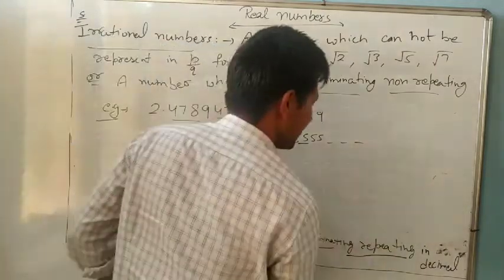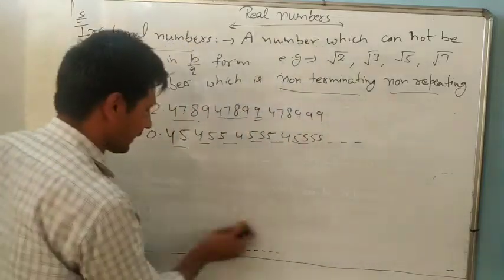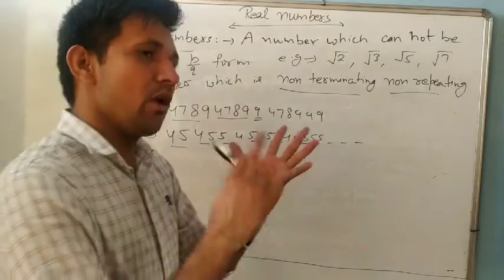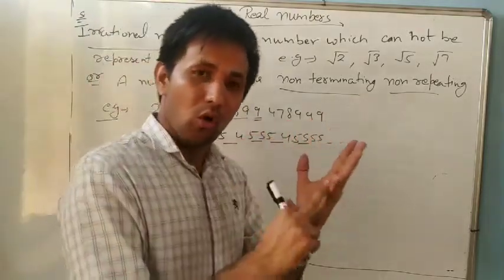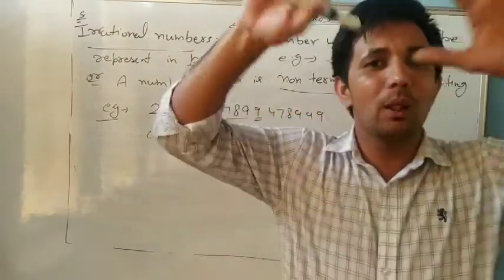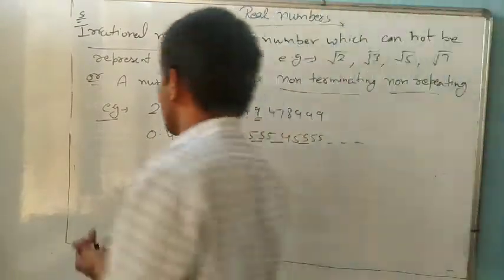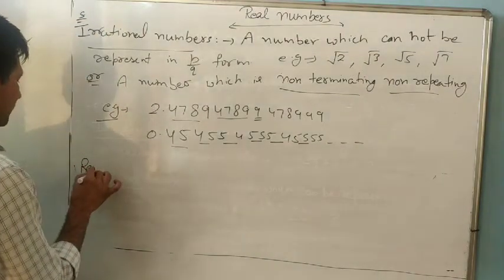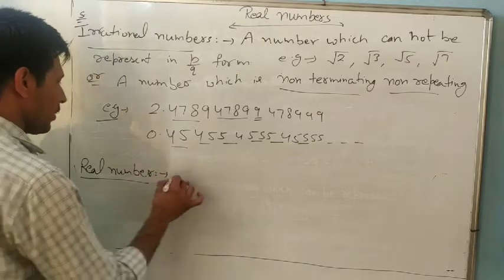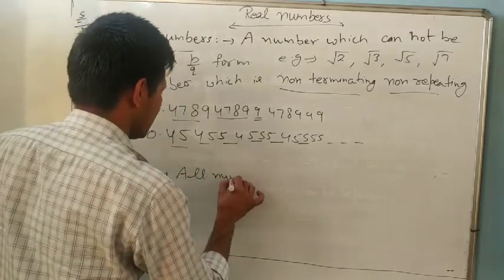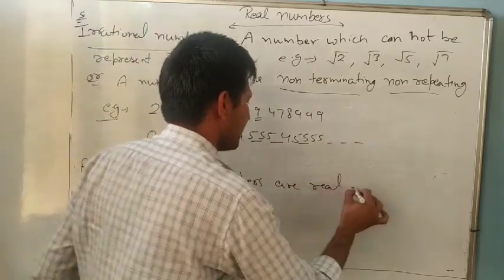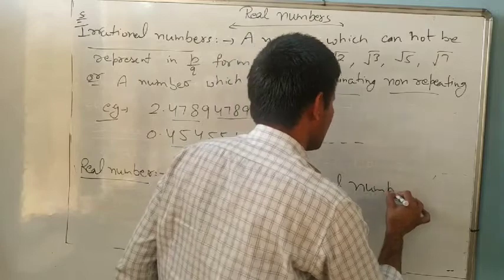Now next is real number. All numbers are real numbers. What is all numbers? All natural, whole number, integer, rational and irrational. All these 5 numbers are called real numbers. Okay, so you can note down. Real number, a very simple definition. All numbers are real numbers.